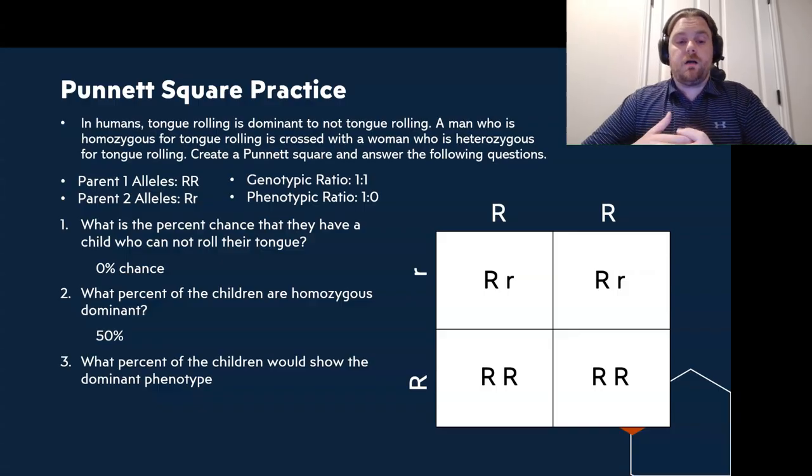So our last question here says, what percent of children would show the dominant phenotype? And as we can see, just like our answer for question number 1, it would be the opposite. The phenotypic ratio is 1 to 0, meaning we have a 100% chance of the dominant phenotype being shown.